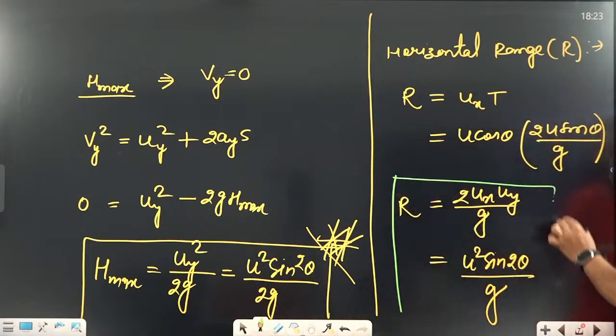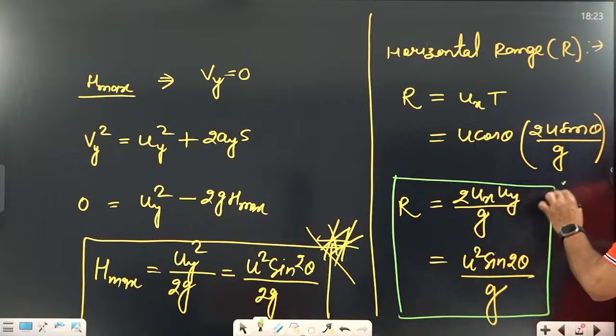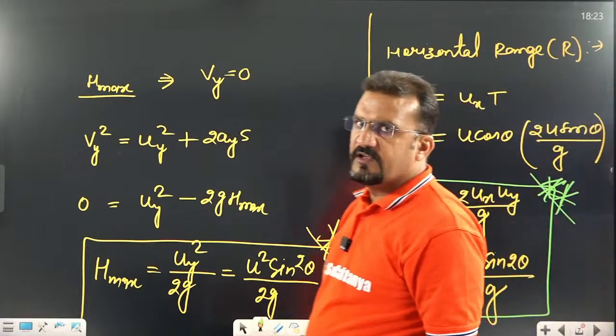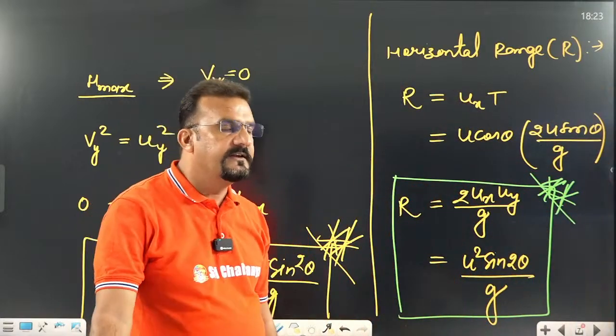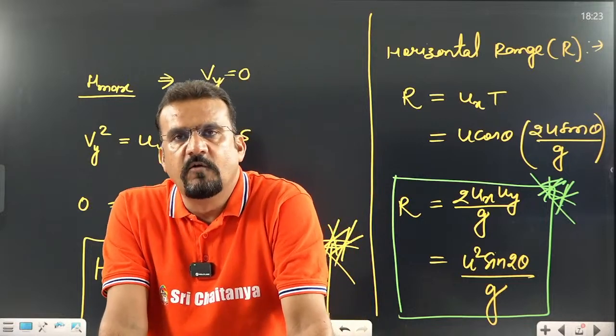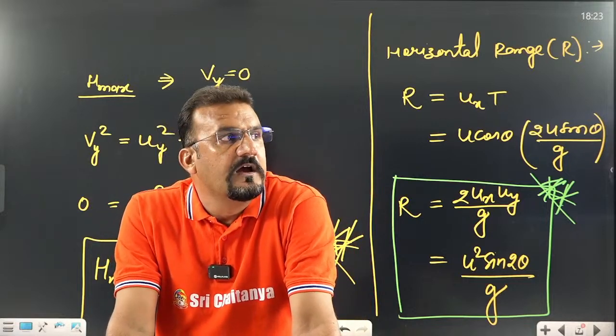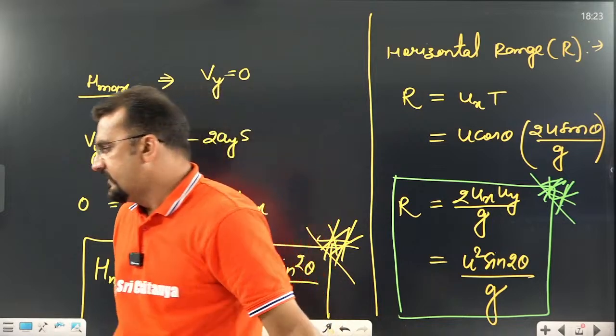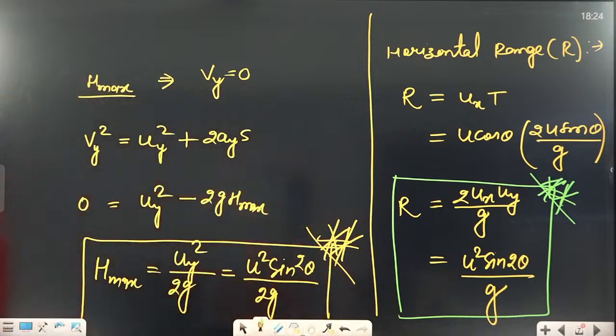Very important, very important. Horizontal range is the most important part in this projectile motion. So these all three formulas you should memorize directly: what is H maximum, what is time of flight, and what is horizontal range. Okay, now let us do some questions on this concept. Be ready. How to solve the questions?